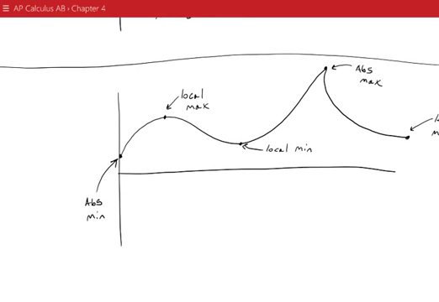One interesting bit to note is that an absolute extreme value is also local.